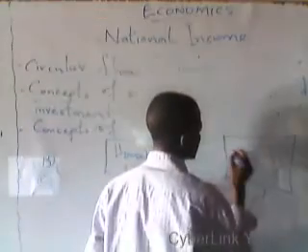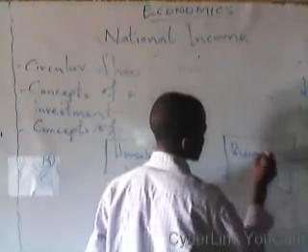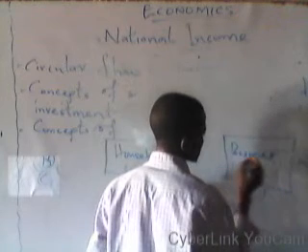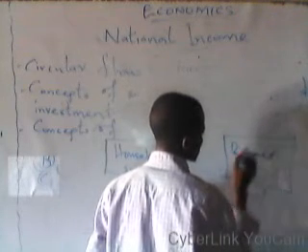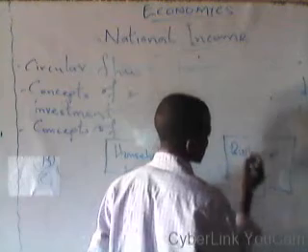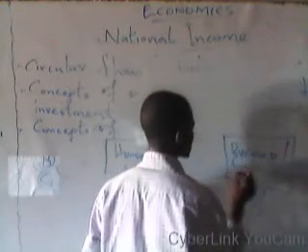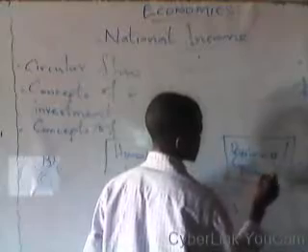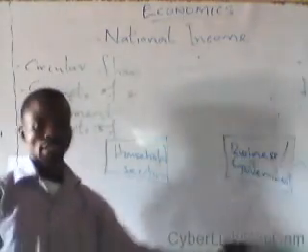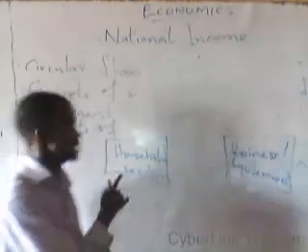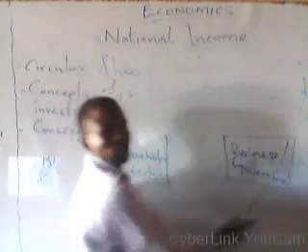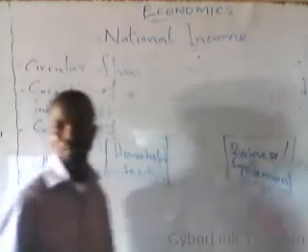This is the business firm, government. So the very first thing that usually takes place is that the household sector supplies the business firm with the productive resources.